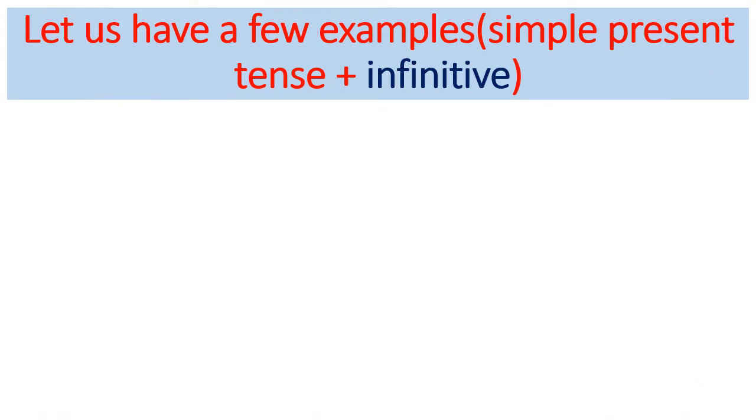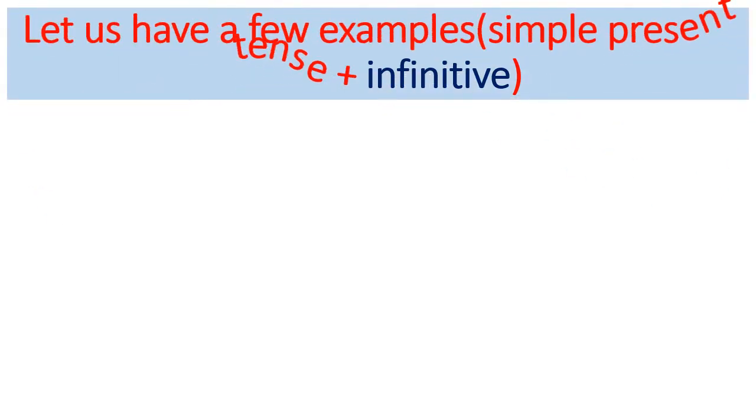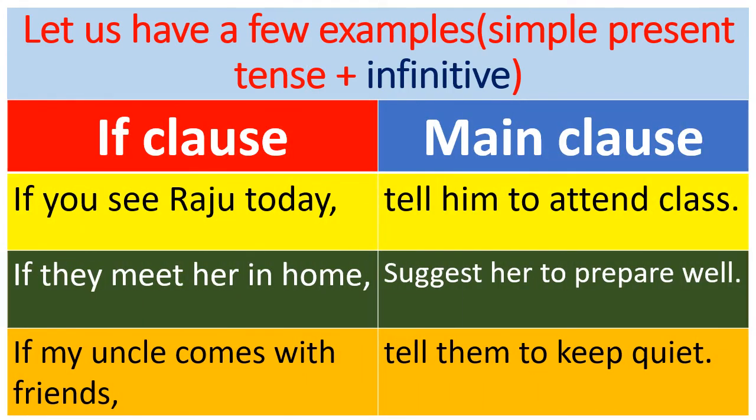Let us have a few examples for the second situation, that is simple present tense and infinitive. See here, three examples are given. Look at them, the if clause and the main clause. There is no change in the if clause. The only change is in the main clause.